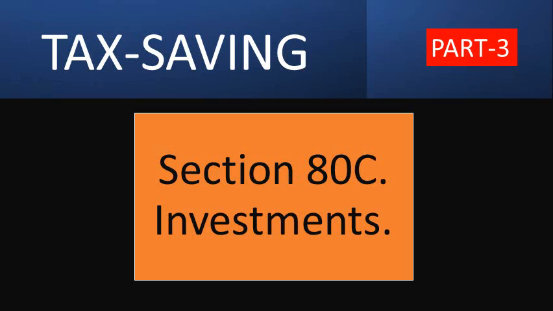So in income tax, there are different sections: 80C, 80CCC, 80CCD, 80TTA, 80GG, 80E and 80EE, 80D. Today we are going to see section 80C and its investment options.